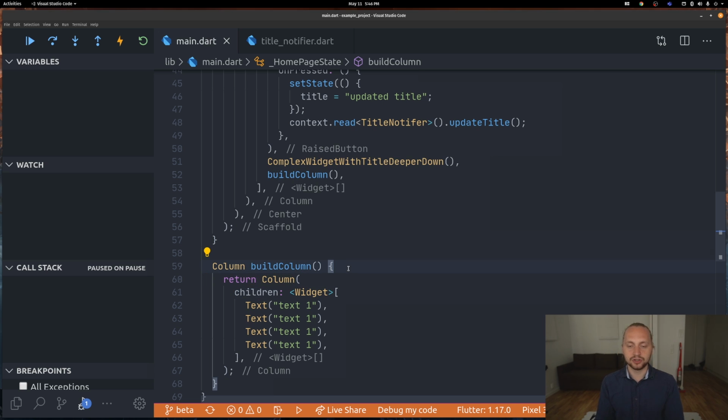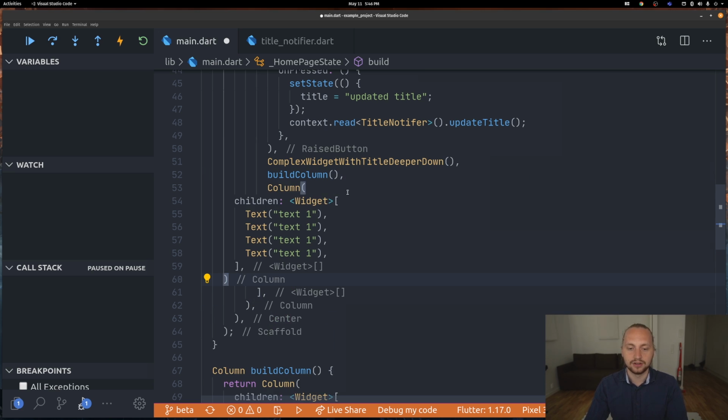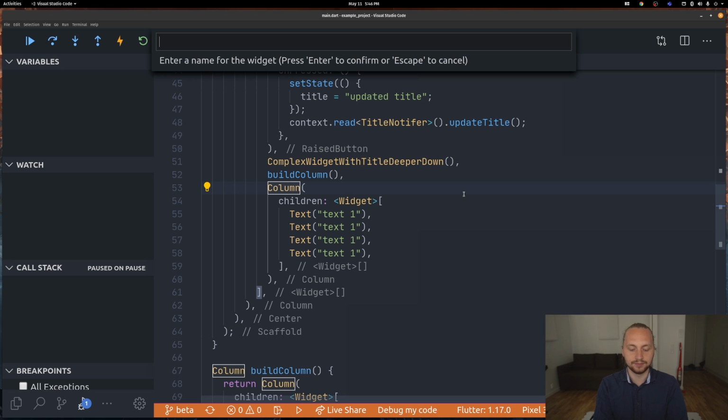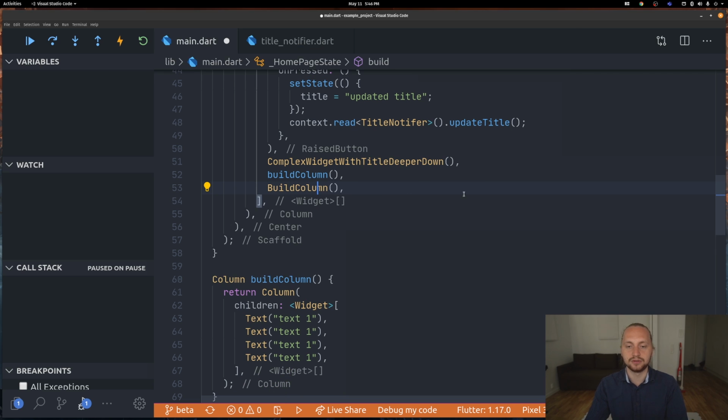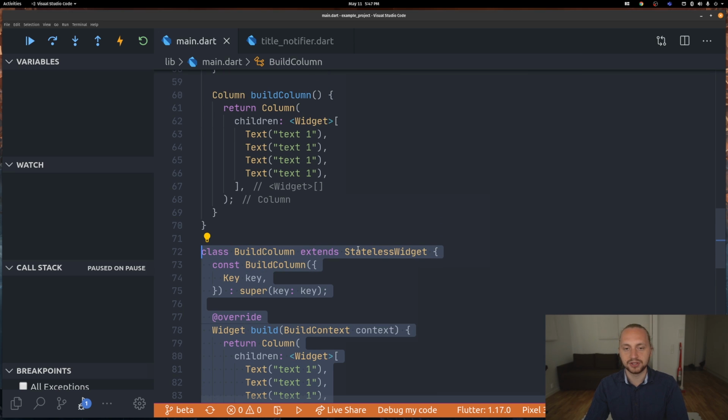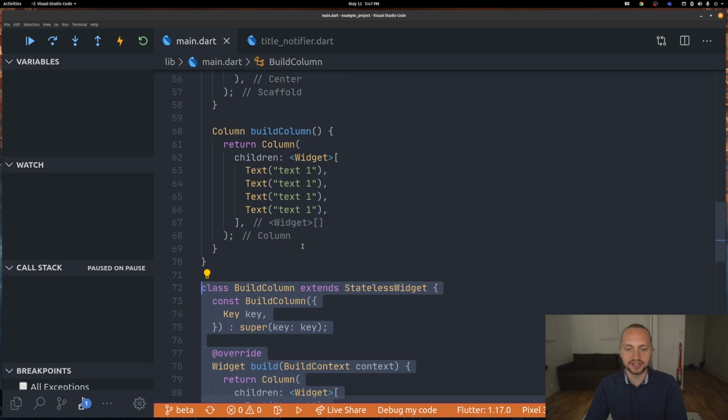So if we wanted to, we could also build a widget with it. For example, if I just copy this code right here again, we have this column here again, and we can extract it into a widget. I'm going to call it build column now, but that's not a good naming convention, it's just to show you right now. That would actually build a stateless widget. Most of the time this is preferred, but you can do whatever fits your project.